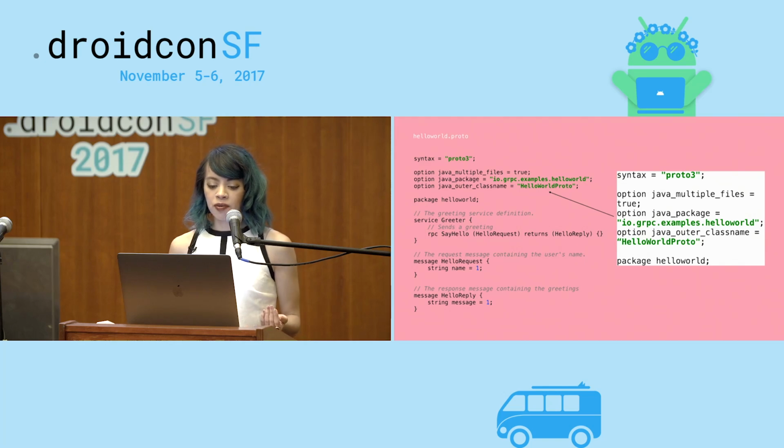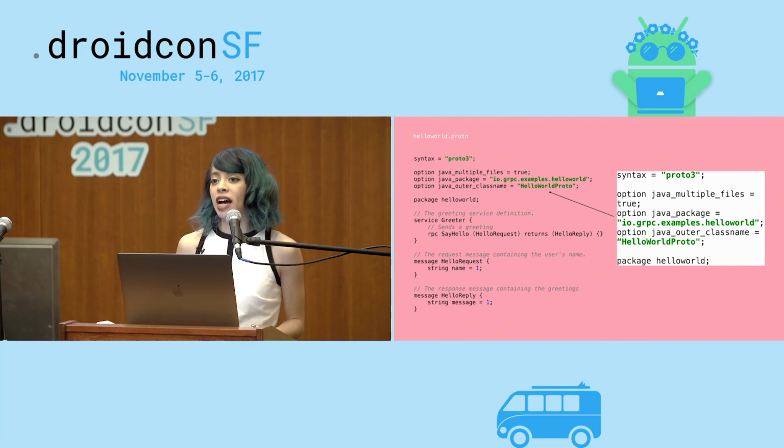So the stuff at the top of the file, we'll go through it. The first line is just defining which syntax we're going to be using, Proto 3 as opposed to Proto 2 or something earlier. The next options are all for the generated code. So Java multiple files is true. This will just say that for each class that we generate, we want it to live in its own file.